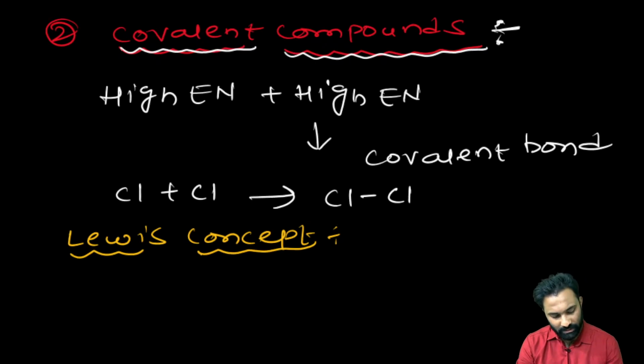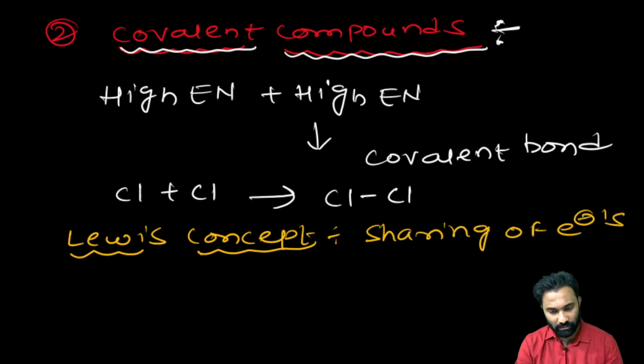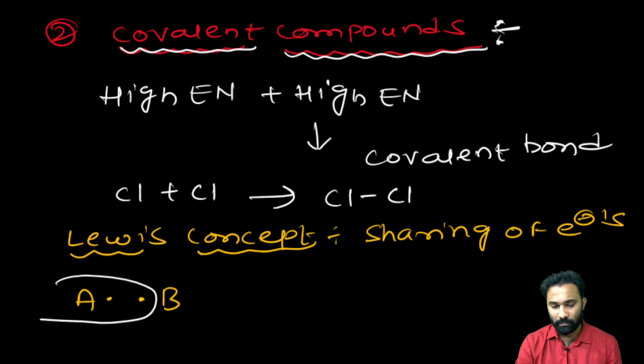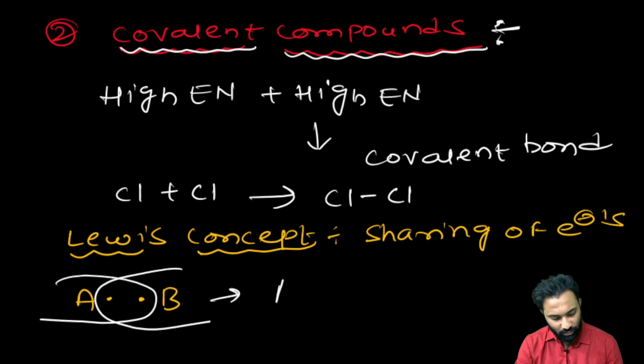The covalent bond is formed by the sharing of electrons. Suppose one A and one B are there. A, to complete its octet, requires one electron, so it will share one electron from B. Sorry, B requires one electron to complete its octet, so it shares one electron from A. Then it leads to one covalent bond.